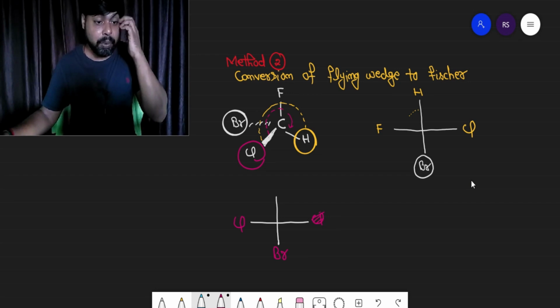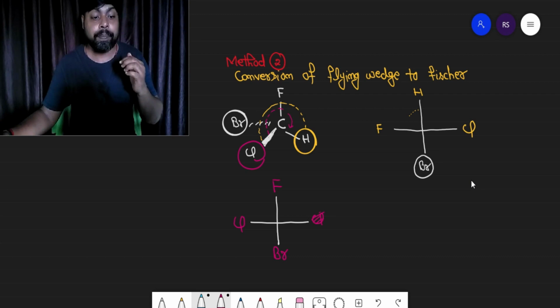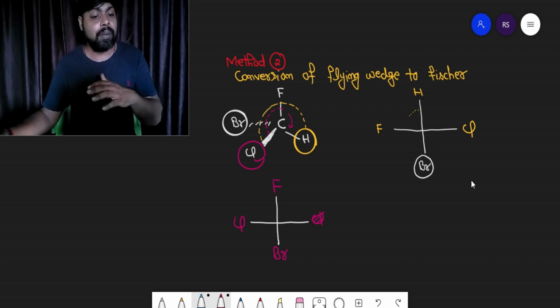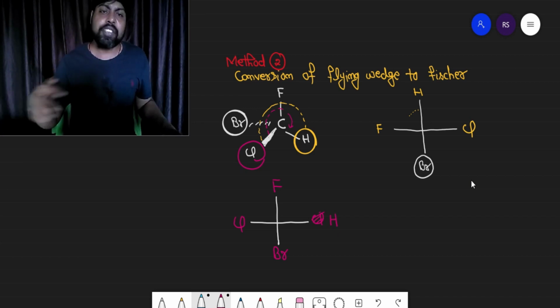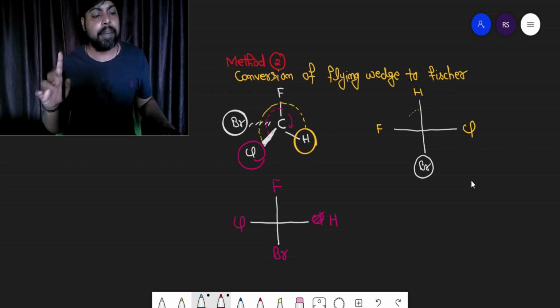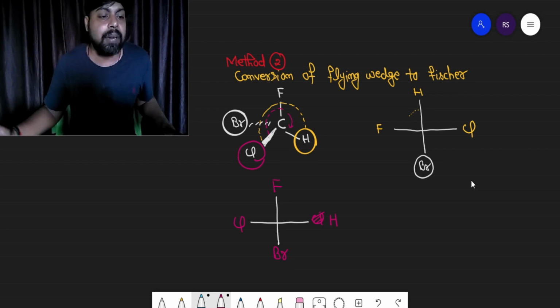So the next vacant position must be occupied by fluorine, and the next position must be occupied by hydrogen, right? These are the Fisher projections. Remember, your Fisher projection may be different, but the configuration is going to be the same.